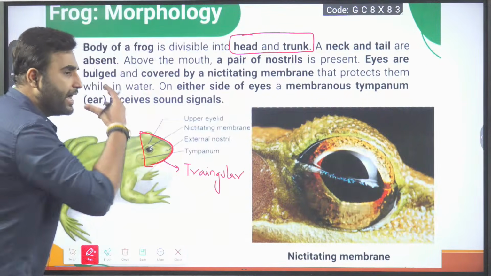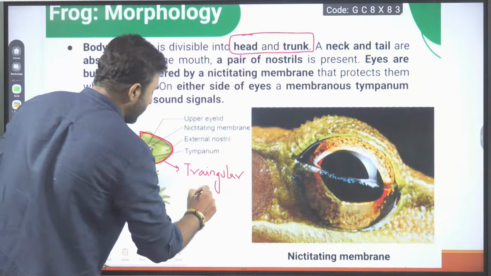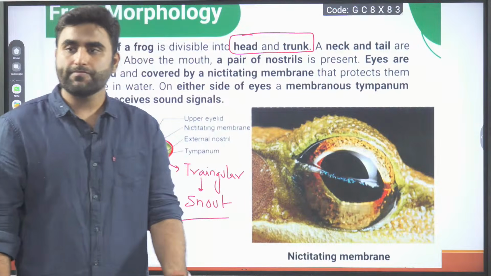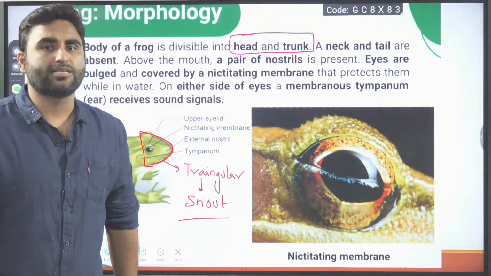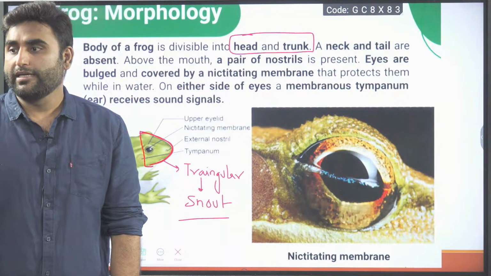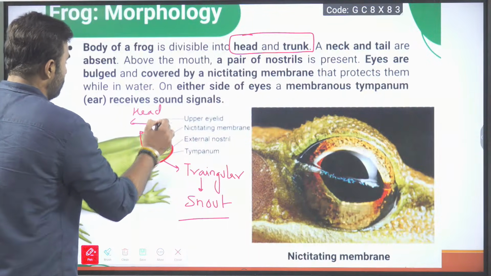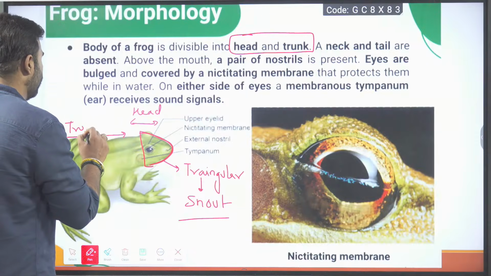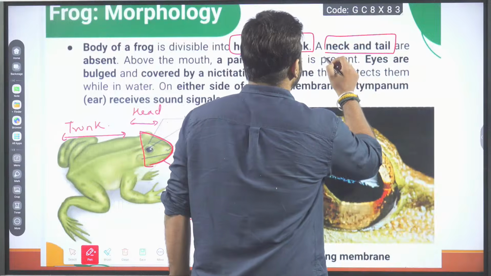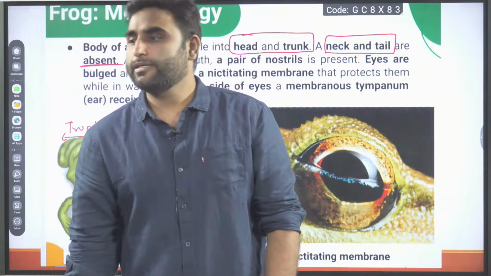Triangular shape head, and the head is projecting outwards, and that is called a snout. Something projecting outwards, like a dog's mouth projecting forward, is a snout. Shark, they have a portion projecting forward, it is called a snout. So this body part becomes the head. The remaining body part, we will call the trunk. So what is absent? Neck and tail are absent.